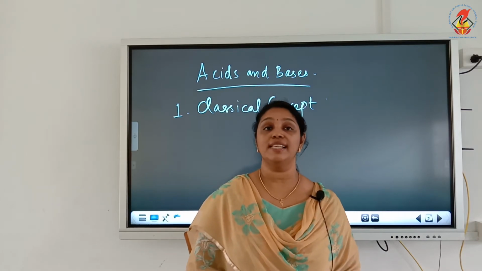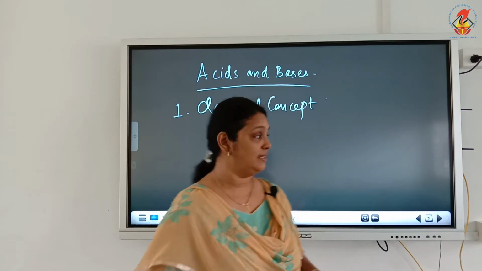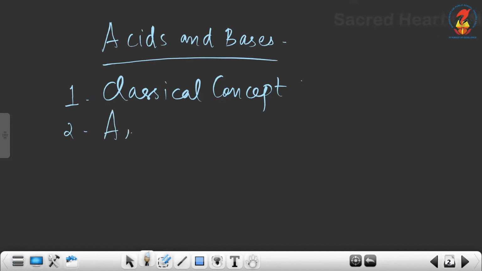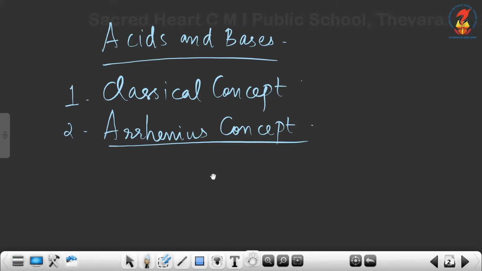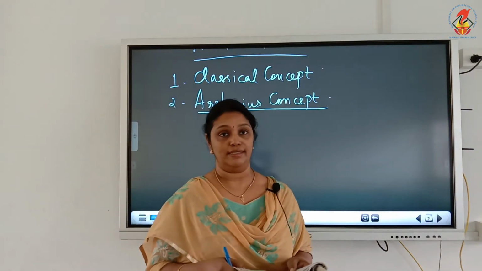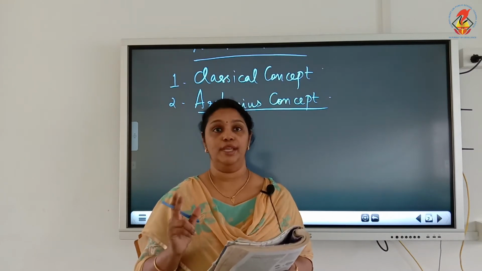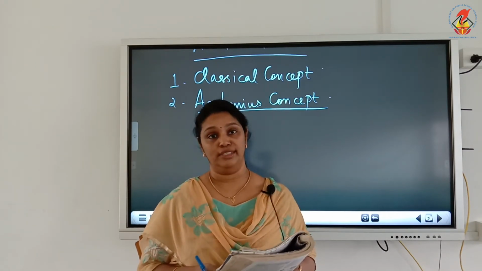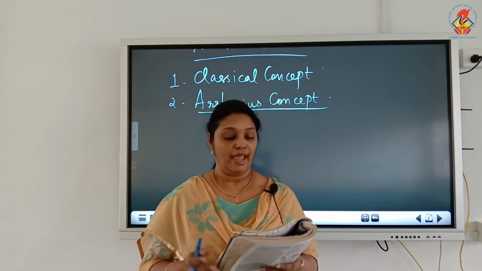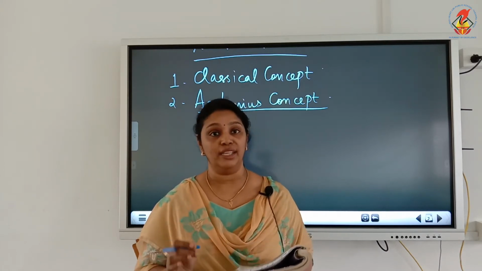Now next we have the second concept for acids and bases, that is the Arrhenius concept. Very important concept. According to the Arrhenius concept, acids are substances that dissociate in water to give hydrogen ions, that is H plus ions, and bases are substances that produce OH minus ions in aqueous solution.